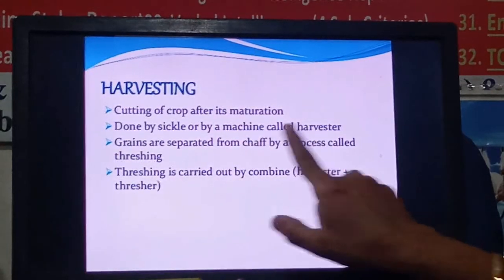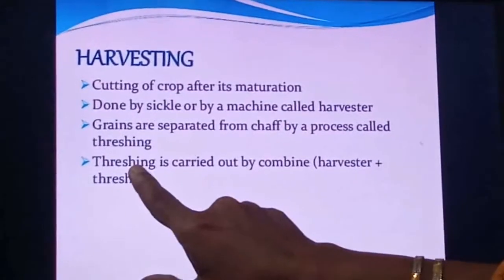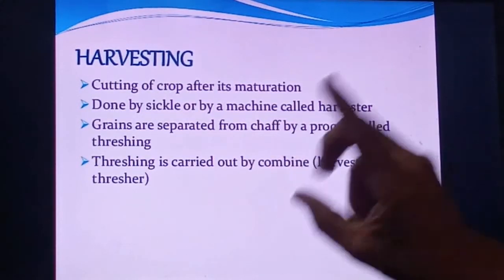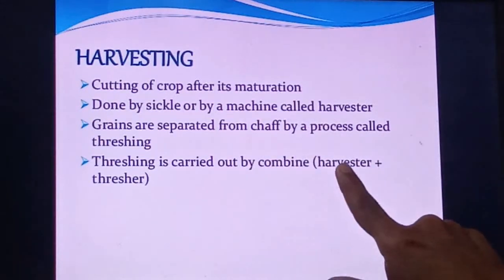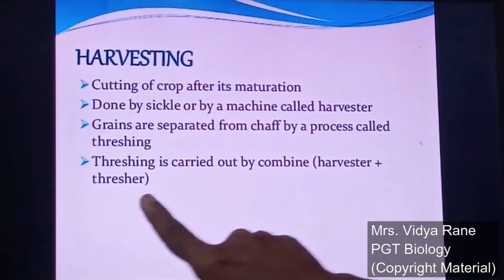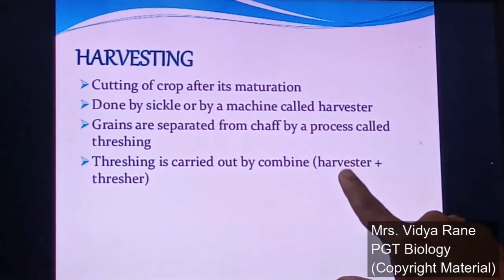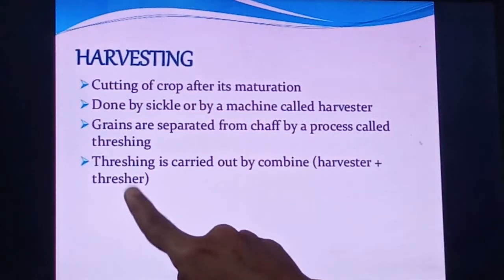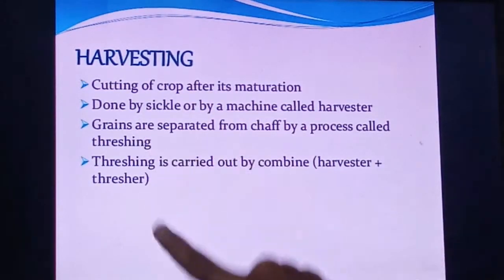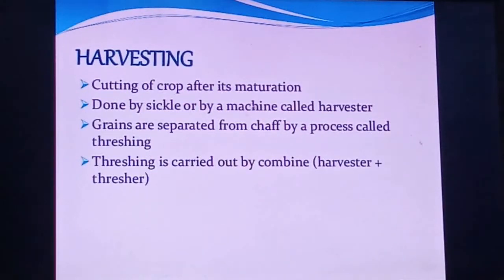Now harvesting you know, threshing you know. Now threshing is carried out by the combine. So this combine does both functions. It does the function of a harvester as well as a thresher. Means at the same time it will cut your crop as well as clean your yield, and the pure grains will be collected. I will show you the pictures.